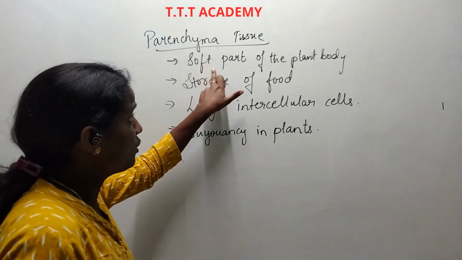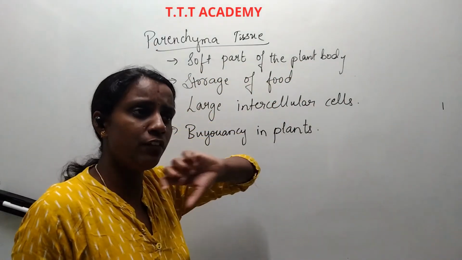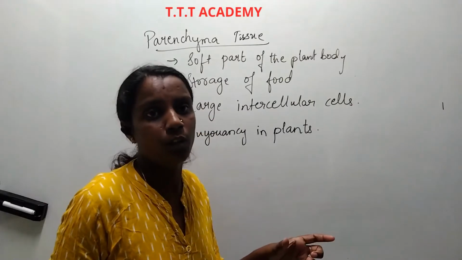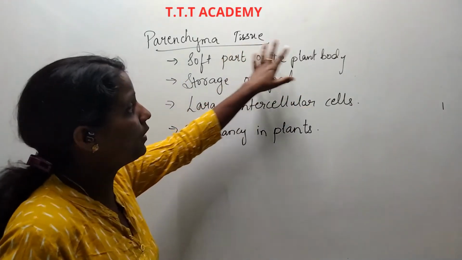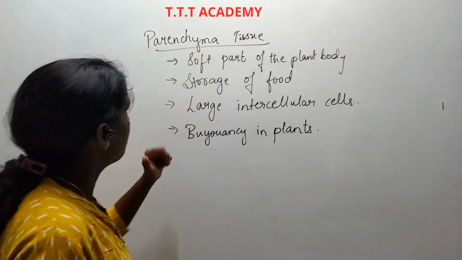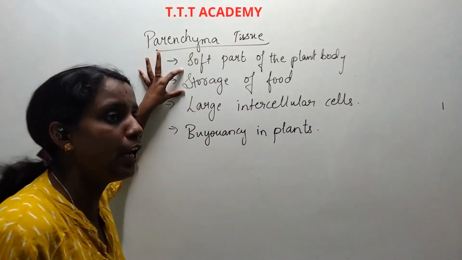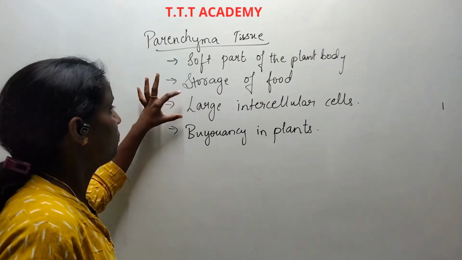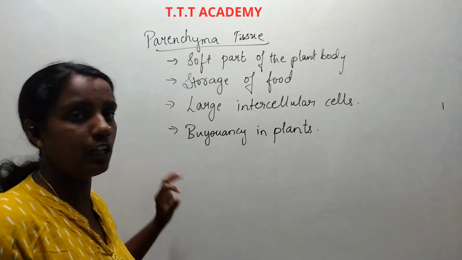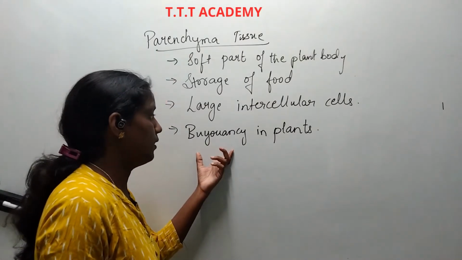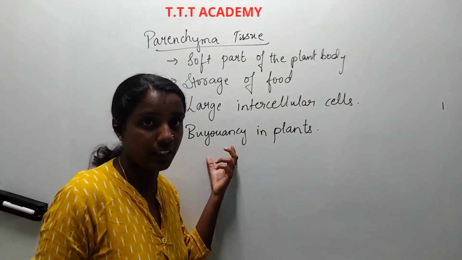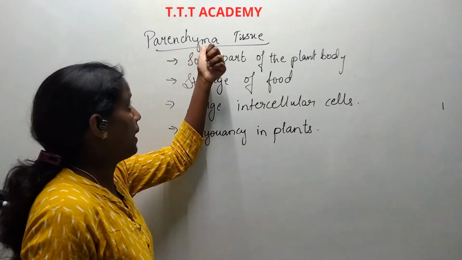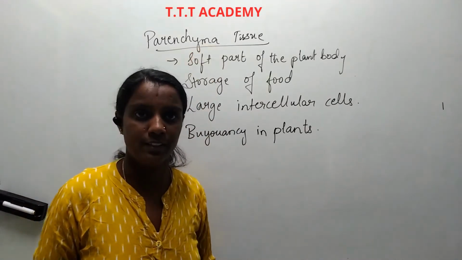They are present in the soft part of the plant body. So throughout the plant body, wherever there are soft characteristics, this parenchyma tissue is present, and it helps in the storage of food. They have large intercellular spaces, and they are present for buoyancy. Wherever the plants have a buoyancy characteristic, their parenchyma tissue is present.